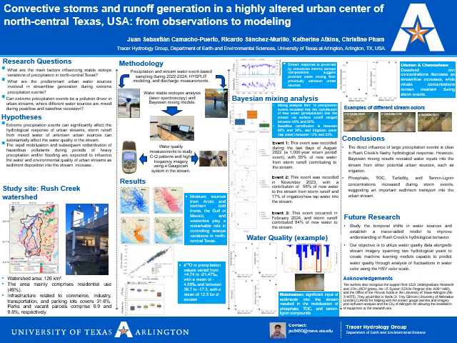My poster's title is Convective Storms and Runoff Generation in a Highly Altered Urban Center of North Central Texas, USA, from Observations to Modeling. My research questions are: what are the main factors influencing stable isotope variations in precipitation in North Texas? What are the predominant urban water sources involved in streamflow generation during extreme precipitation events? And finally, how can these extreme precipitation events be a pollution driver in urban streams where different water sources are mixed during peak flow and base flow recession?